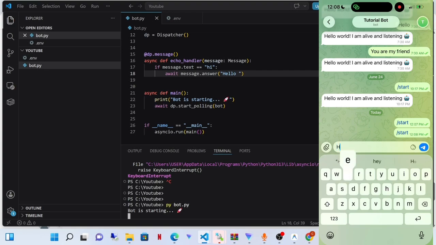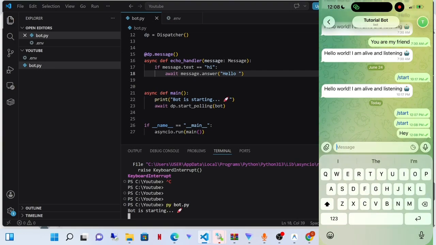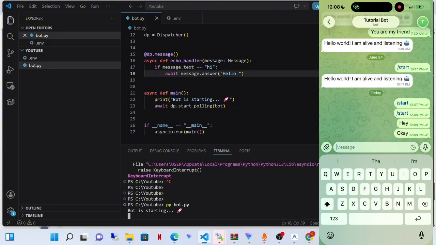So let me say, hey. It doesn't reply. Why didn't it reply? Remember the rules. If message text equals hi, then reply hello. So as long as we don't say hi, the bot will never reply to us. I can say okay, it will not reply.